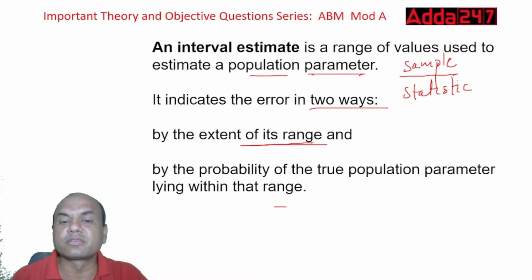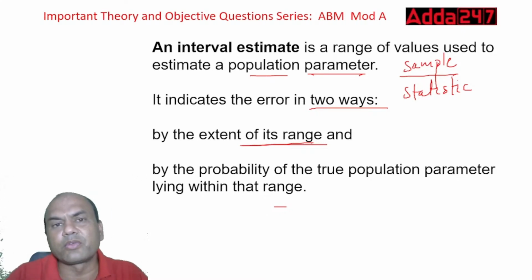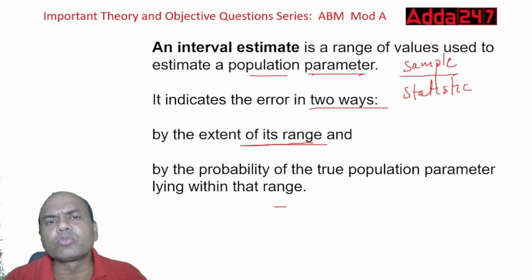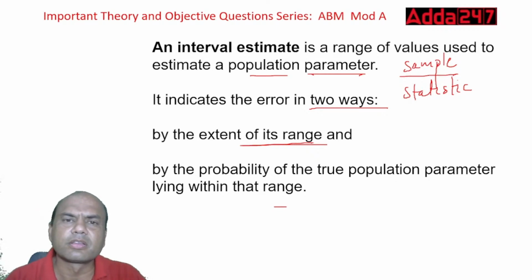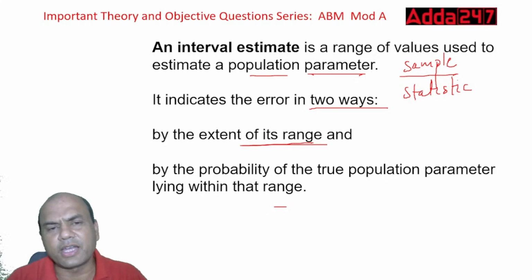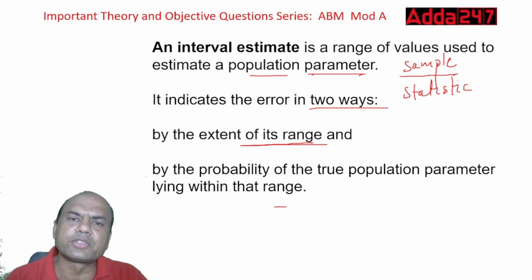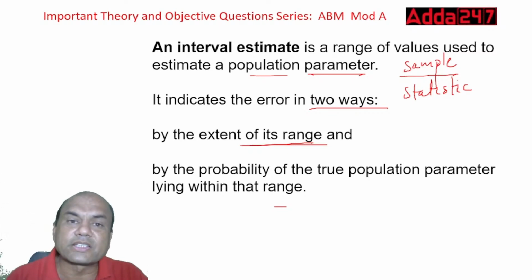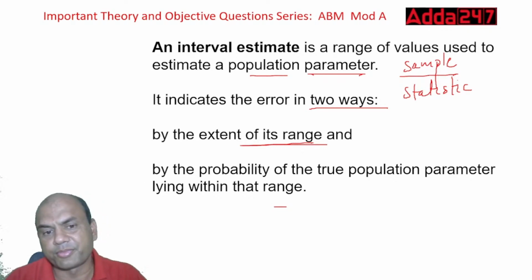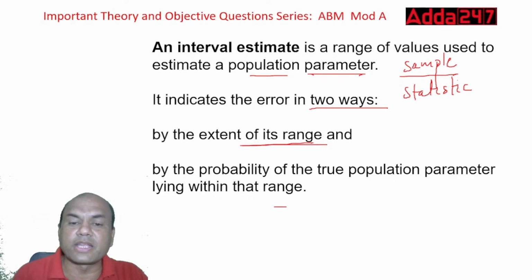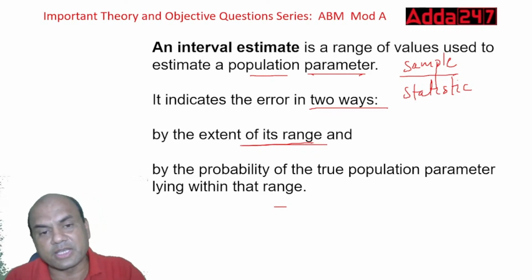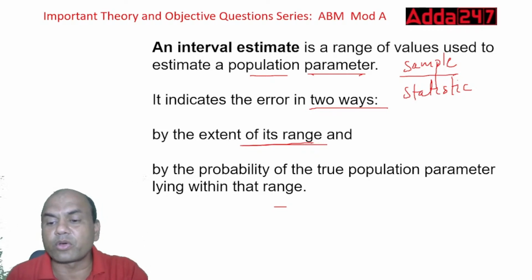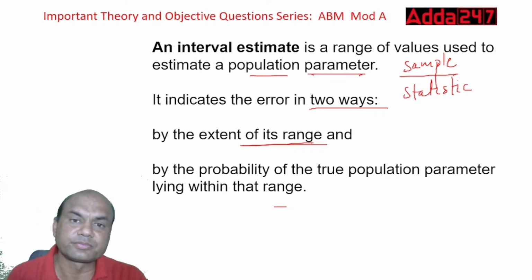Extent of its range. Now if I give you this range, India will score 0 to 500. Within this range it will definitely score. You'll say what a foolishness it is, right? Because if I'm telling you 0 to 500, definitely it will be between 0 and 500. So the answer should be somewhat logical. So range is important over here. The extent of its range, okay? So what range are we talking of? That is important. Got it?